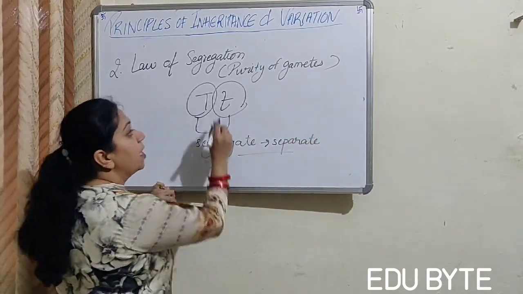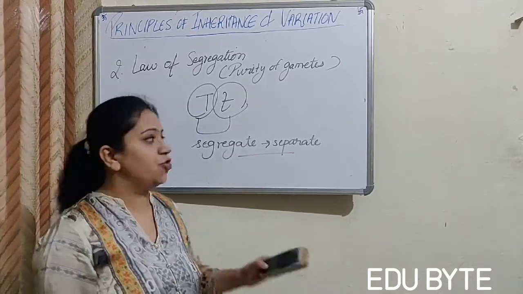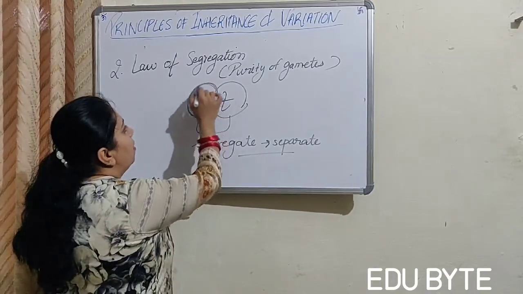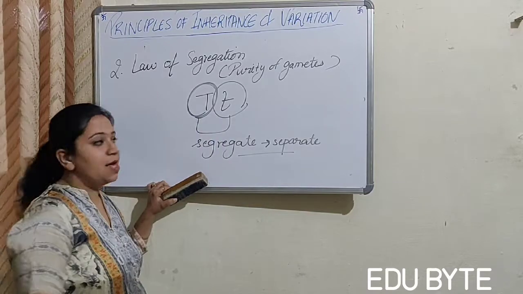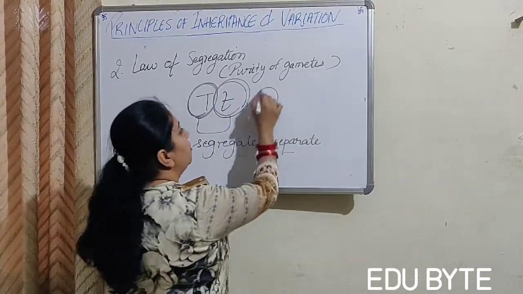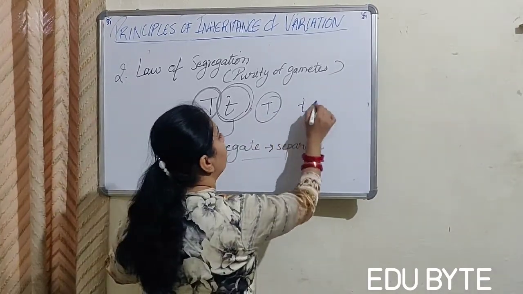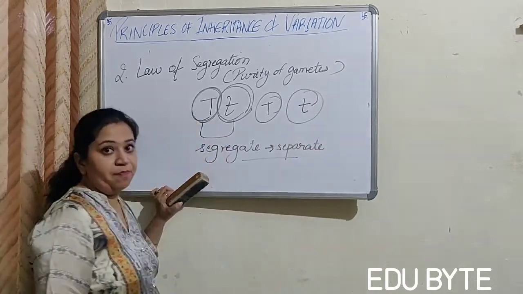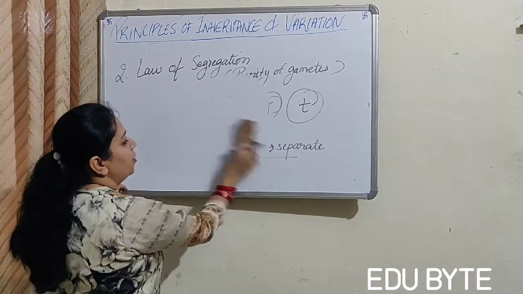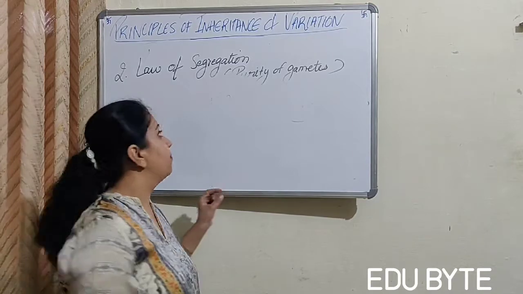It means that they both will separate from each other independently of each other in the gamete formation. When the gamete forms, half of the gametes will receive this and half of the gametes will receive this. So in the gamete, half will be this and half will be this. So this is the law of segregation. They segregate independently of each other.